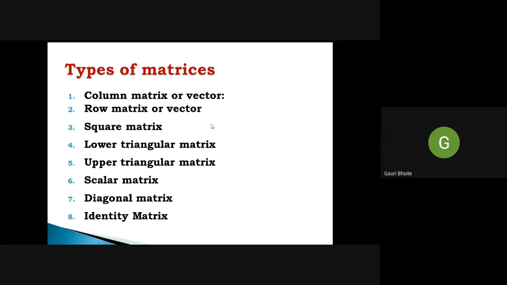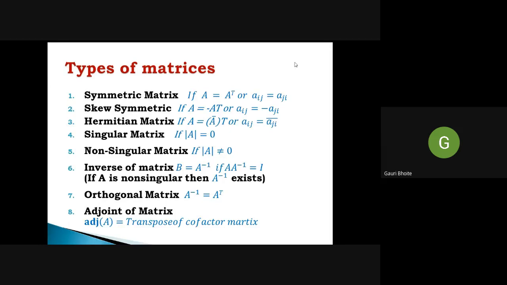We already know the types of matrices: column matrix, row matrix, square matrix, triangular matrices, upper triangular or lower triangular, then scalar matrix, diagonal matrix and identity matrix. But apart from this, there are types of matrices that are important for MCQ type questions. First is the symmetric matrix.